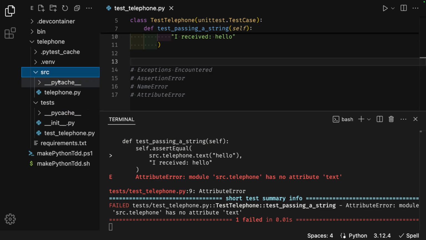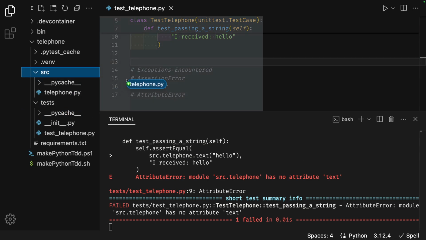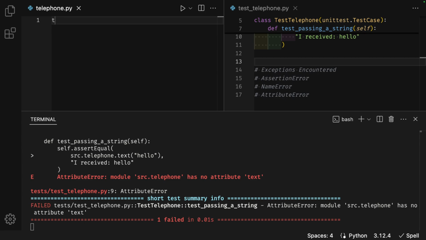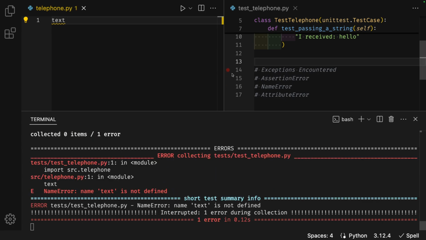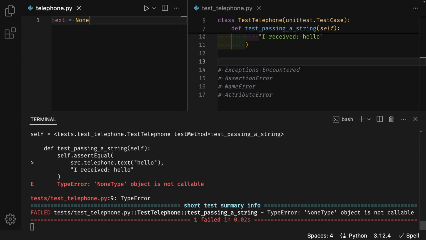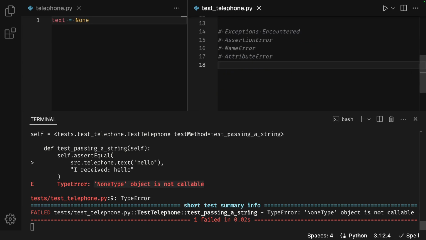Then I'll go to the source folder, grab telephone.py, put it on the left side of the editor. Close the Explorer, add the name text. This gives me a name error. Name text is not defined. I will assign it to None. The terminal shows a type error. NoneType object is not callable. I will add this to the list of exceptions as well. Hashtag type error.